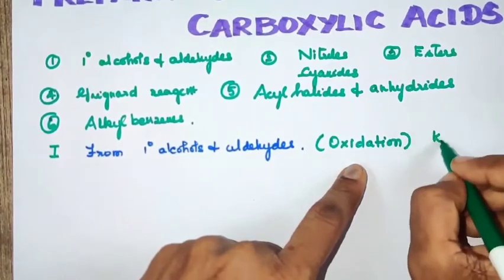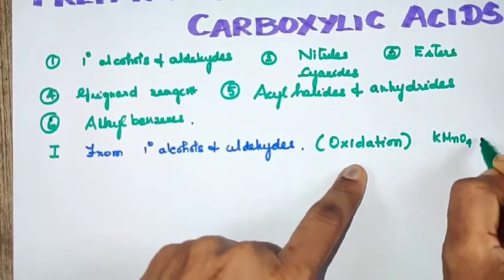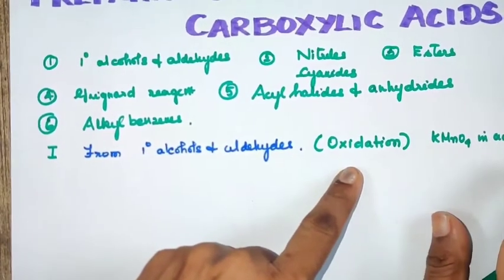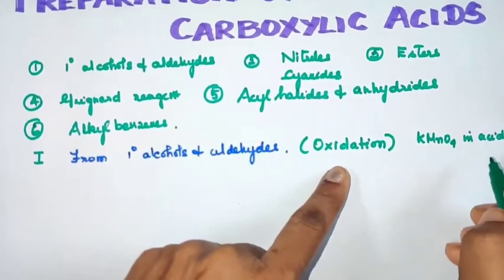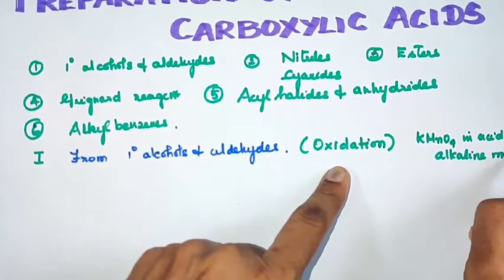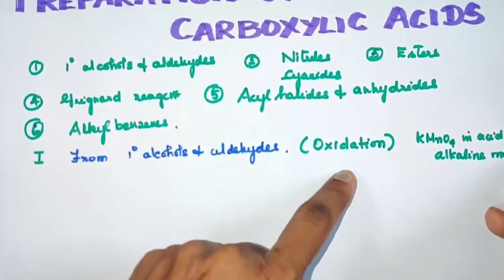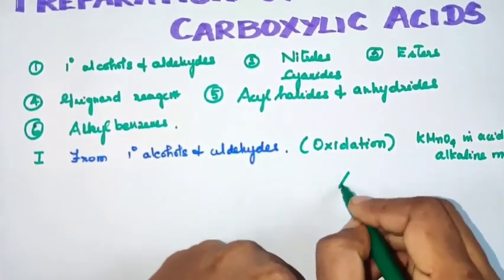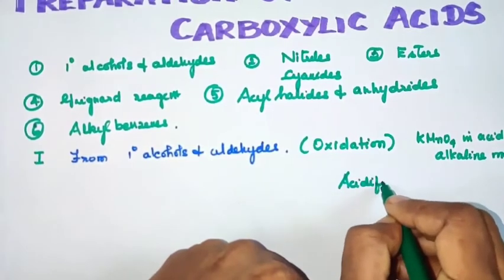So how do you do oxidation? As you know, oxidation is a technique using different oxidizing agents like KMnO4, K2Cr2O7, in acidic media or alkaline media, right?